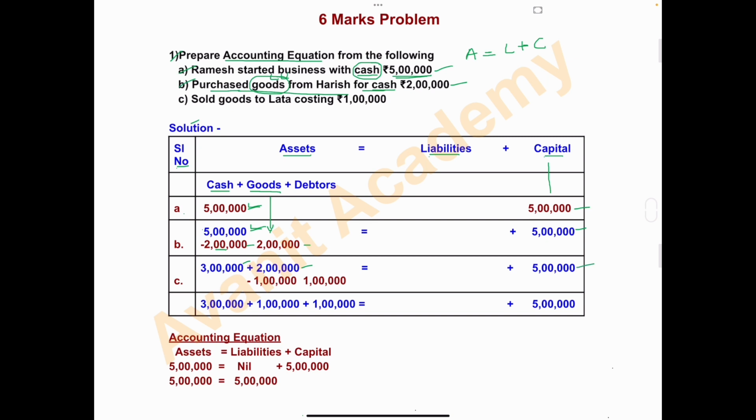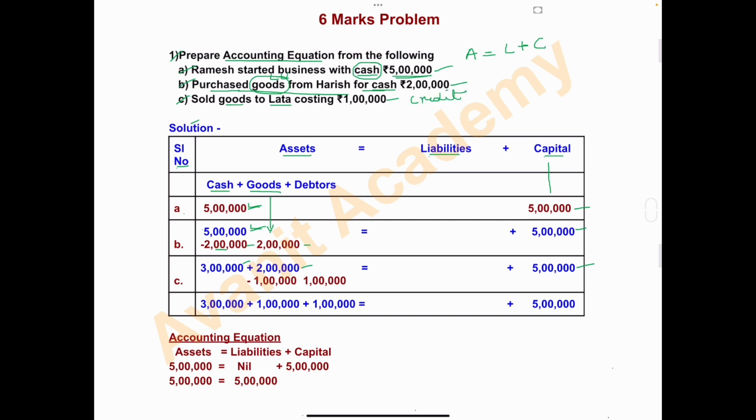Third one, goods sold to Lata costing rupees 1 lakh. ಸೋಲ್ಡ್ ಮಾಡಿದ್ಮೇಲೆ ಏನಾಗುತ್ತೆ ಗೂಡ್ಸ್ ಬಿಸ್ನೆಸ್ ಇಂದ ಹೊರಗೆ ಹೋಗುತ್ತೆ ಮತ್ತು ಹಣ ಬಿಸ್ನೆಸ್ ಗೆ ಬರ್ತದೆ ಬಟ್ in this transaction goods are sold to Lata on credit basis because here they have not mentioned that the goods sold to Lata for cash. Here they have not mentioned for cash.